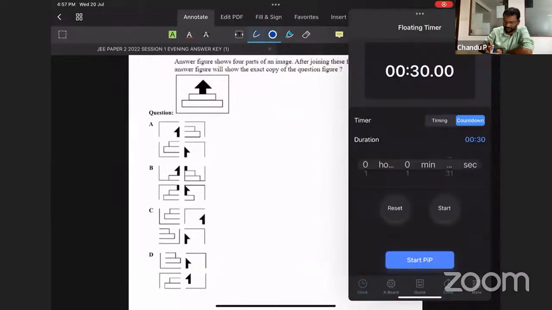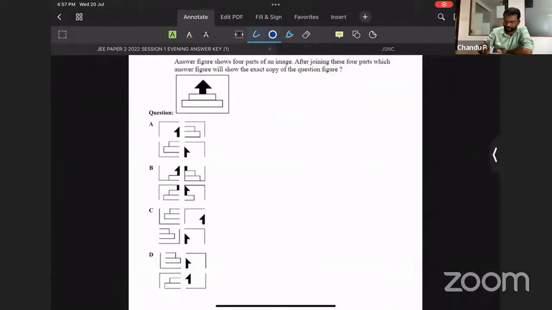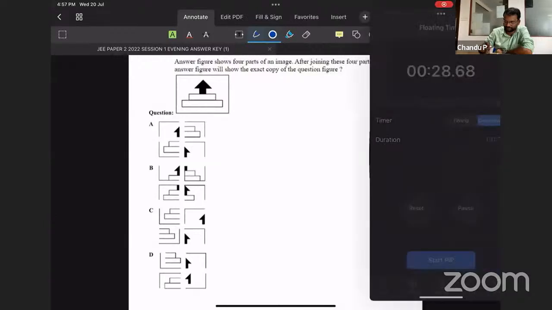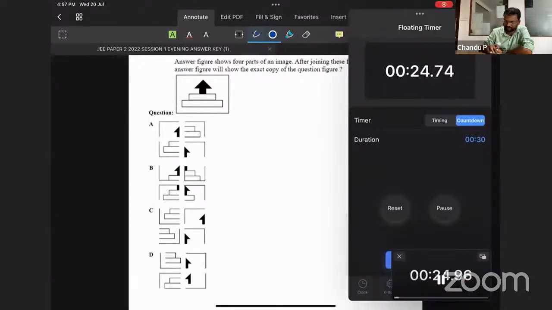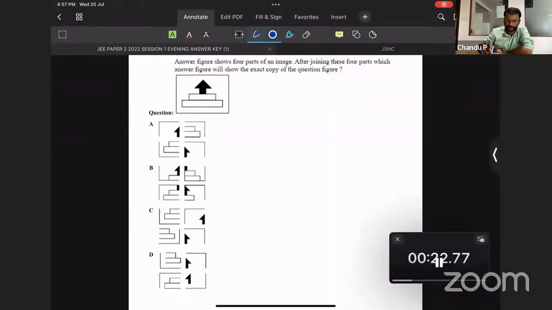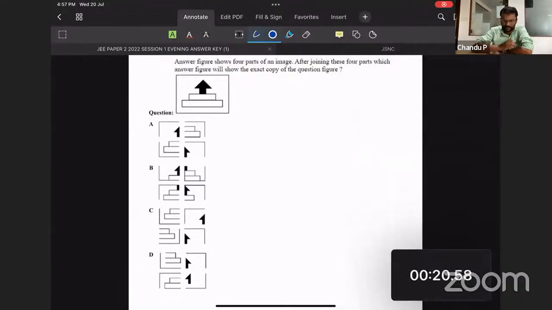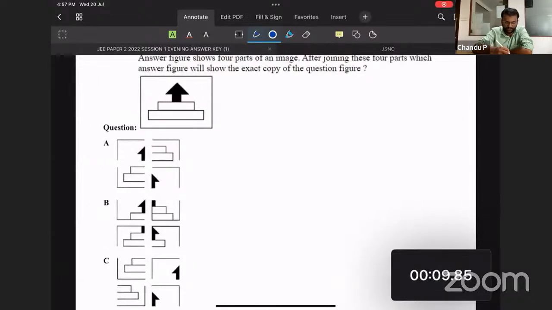So this is your question. This is a kind of puzzle. In these kinds of questions, you need to look into the corners. Especially these corners, you need to focus.